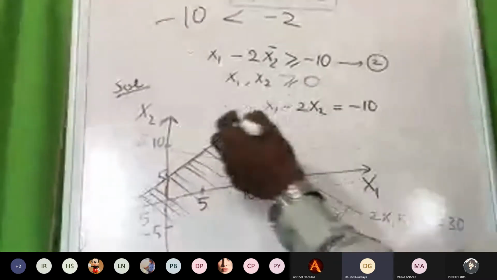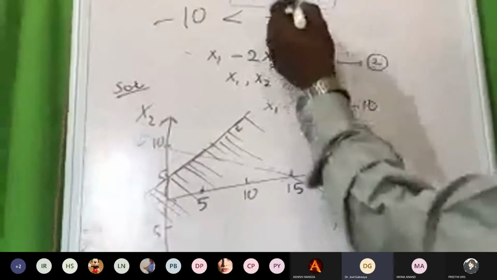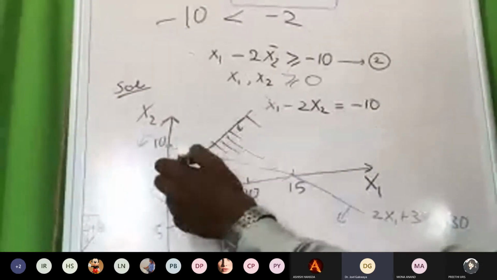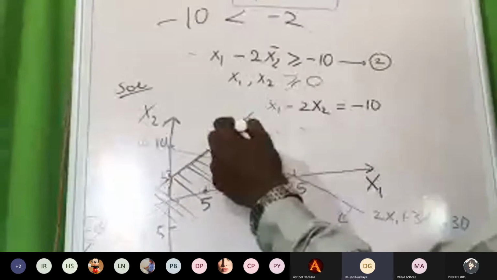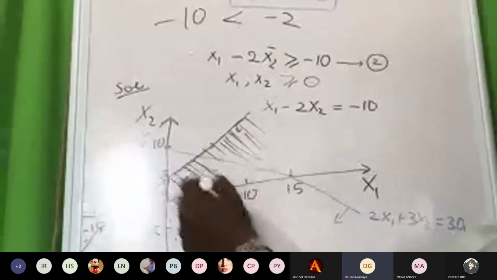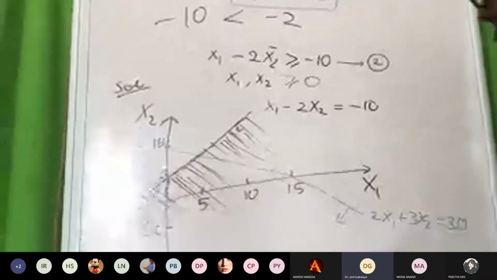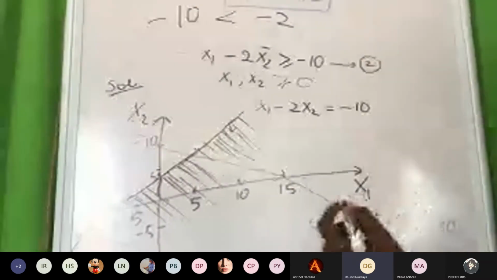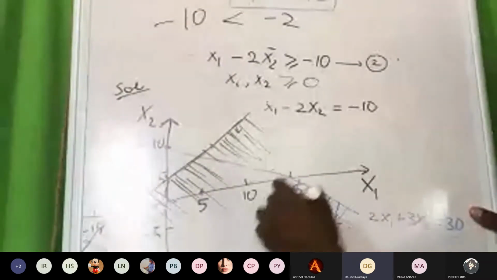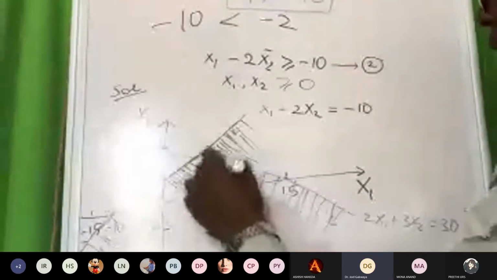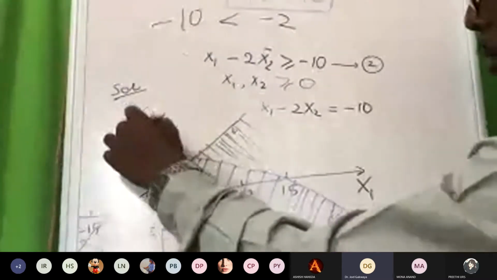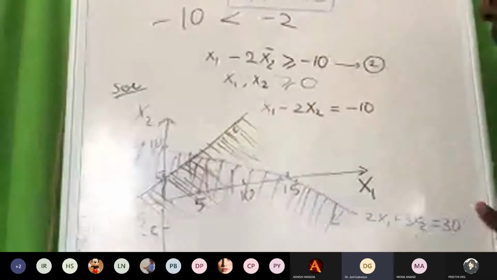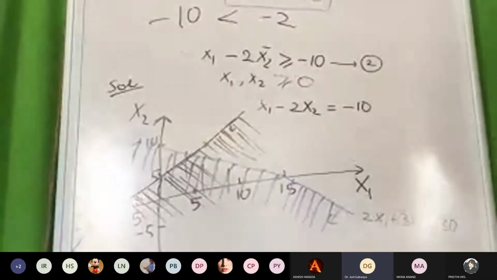For the other point also, for 5, we saw that all the numbers should be below 5. x should be below 5. It comes down here, we shade this side. All the numbers have to be below the line. We shade this side with the blue. All here also has to come below the line. We shade this side.